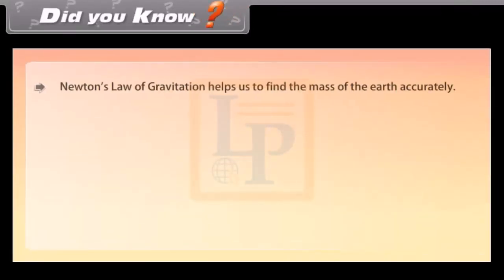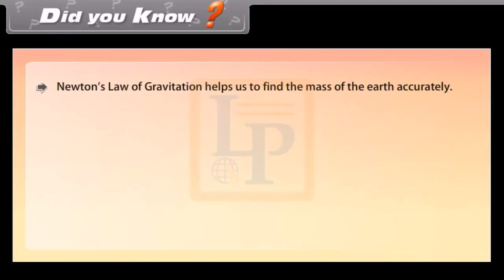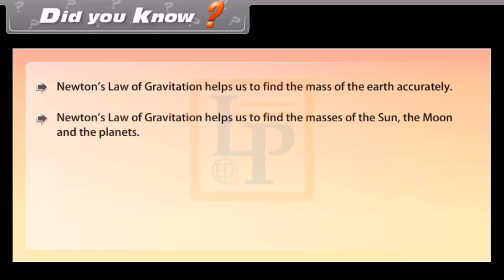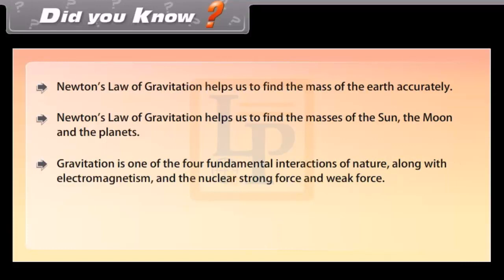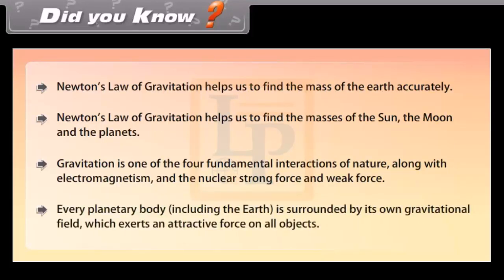Did you know Newton's law of gravitation helps us to find the mass of the earth accurately? Newton's law of gravitation helps us to find the masses of the sun, the moon and the planets. Gravitation is one of the four fundamental interactions of nature along with electromagnetism and the nuclear strong force and weak force. Every planetary body, including the Earth, is surrounded by its own gravitational field, which exerts an attractive force on all objects.